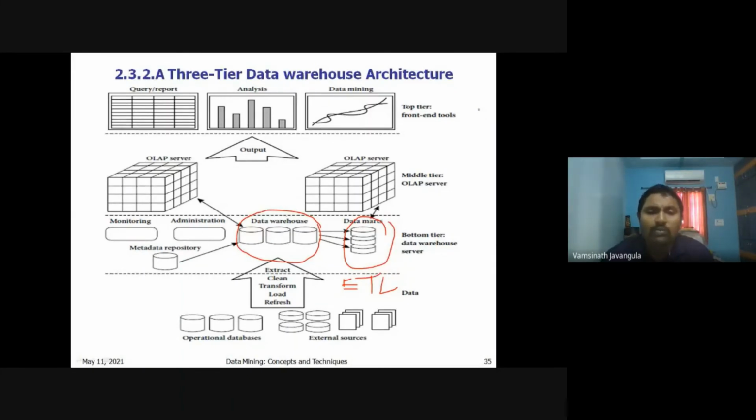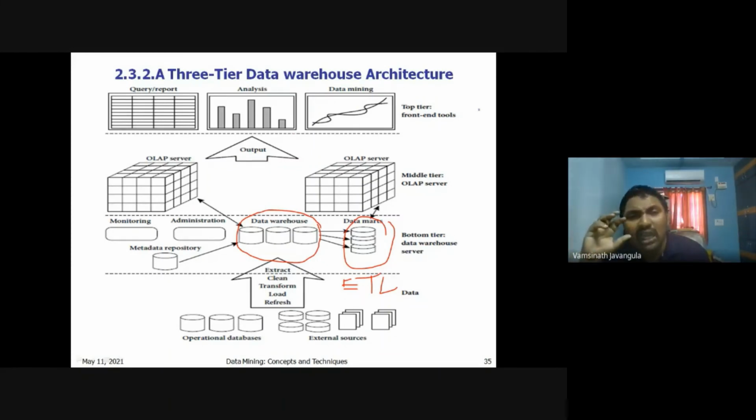On top of this data warehouse, we have a server called the OLAP server. For example, the end user may request some kind of query, want to perform some analysis, or perform a data mining technique. He gives his query to the OLAP server. The OLAP server analyzes the query: what the user is expecting and what kind of data to select. That analysis is done in the OLAP server. Then for the analysis, the required data is taken from the data warehouse.